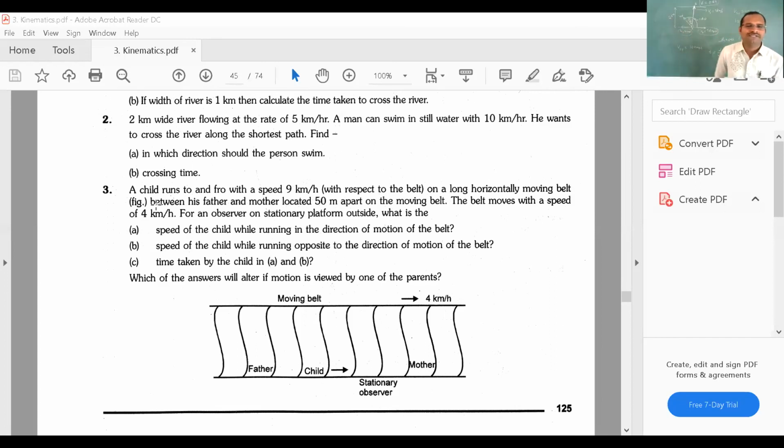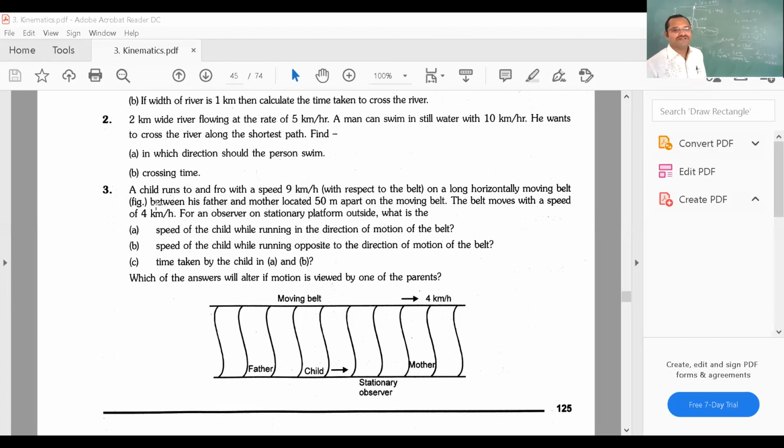See, a child runs to and fro with a speed of 9 km per hour on a long horizontal moving belt between his father and mother located 50 meter apart. The belt moves with a speed of 4 km per hour.